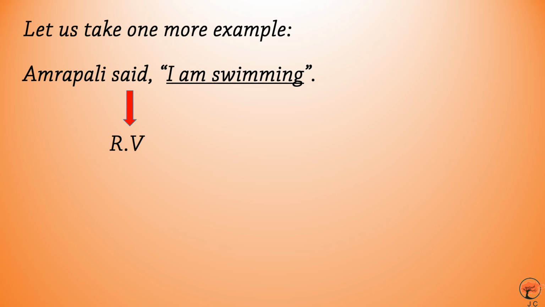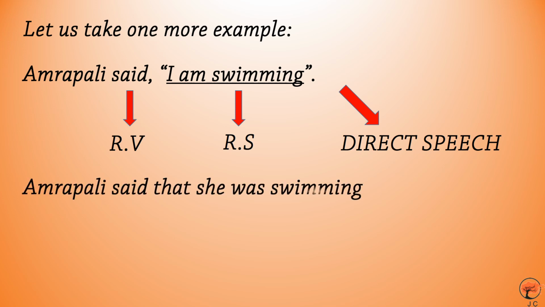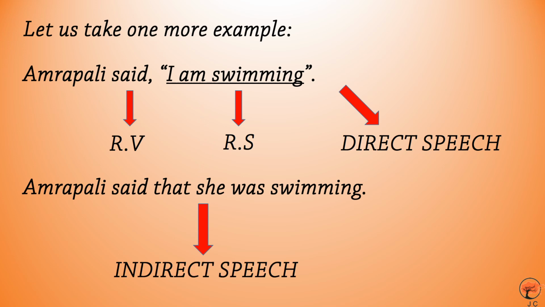It lies exterior to the quotation, that means it lies outside the quotation. And I am swimming is within the quotation and it is a speech, so it is the reported speech or RS. So I think that you have developed the concept of reporting verb and reported speech. And it is a mandate to learn these concepts. Otherwise, you will be in trouble.